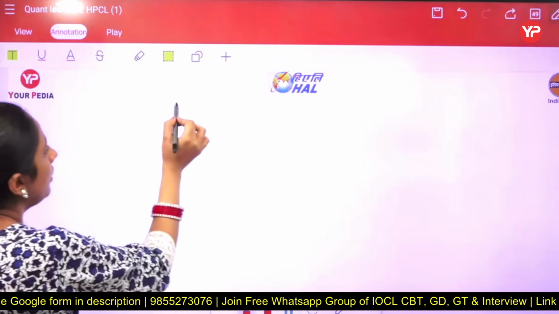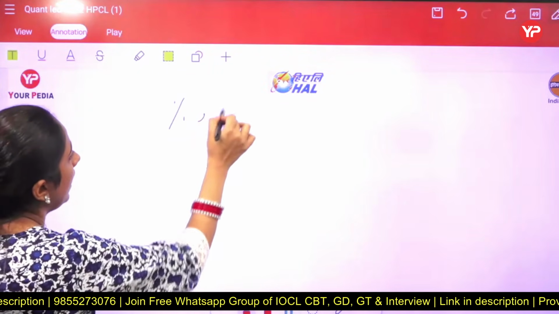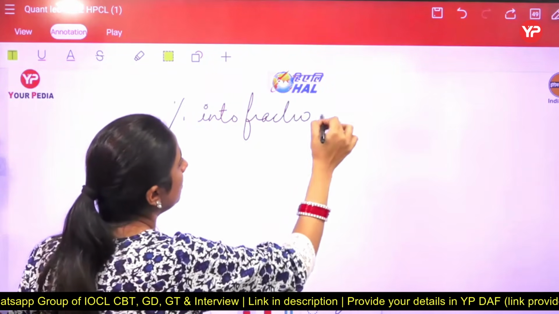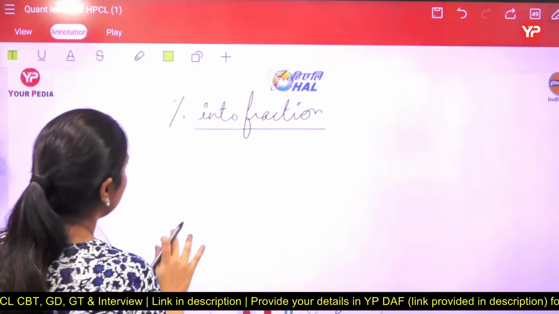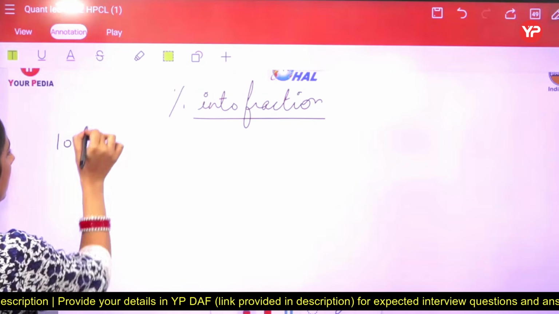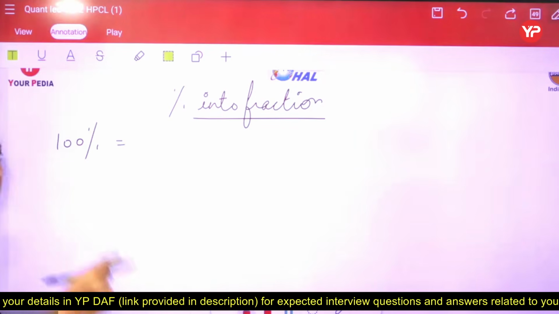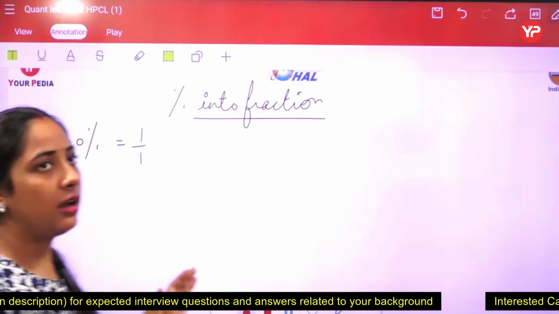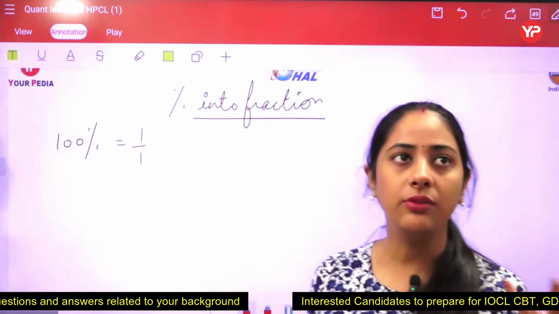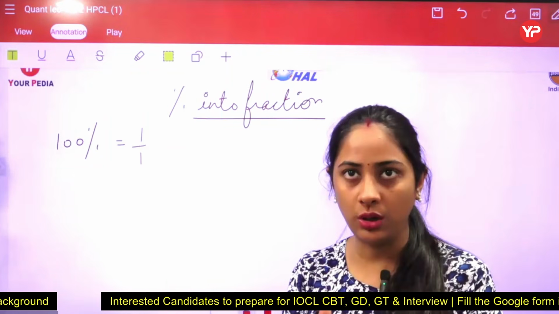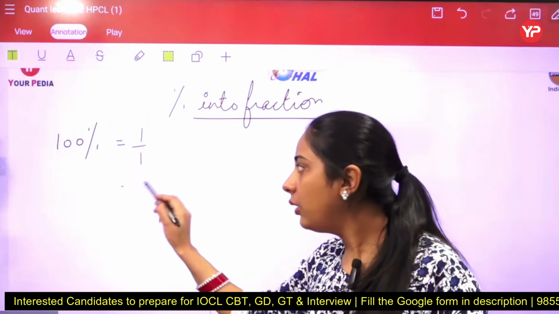Now the chart is of percentage into fraction. Now the first one we are taking is 100%. So when we have to write 100% in the form of fraction, we just write 1 upon 1. That's why either you can take 100% or 1 as a unit fraction. 1 number तभी लेते हैं to represent the total always. Got it? Now we are going to discuss it.